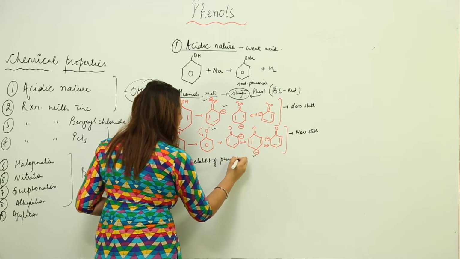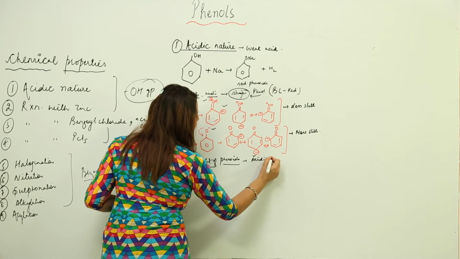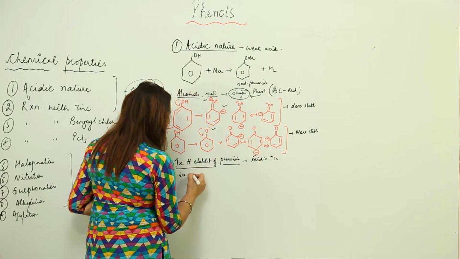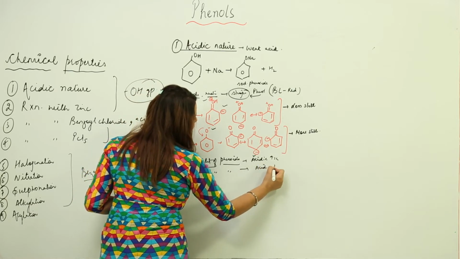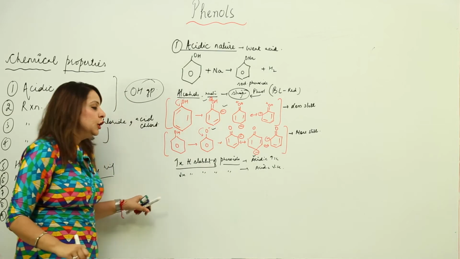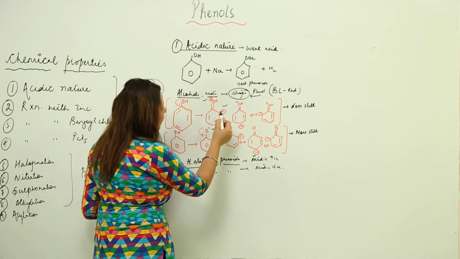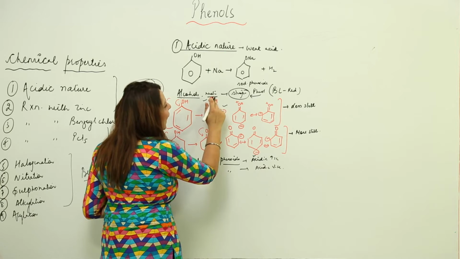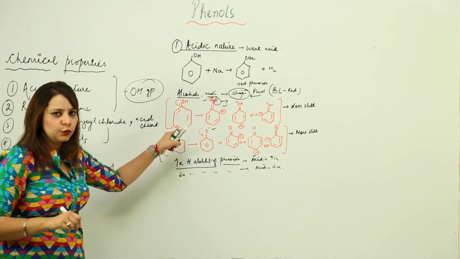any factor which increases the stability of phenoxide ion is going to increase the acidic strength, and any factor which decreases the stability of phenoxide ion is going to decrease the acidic strength. Because we know that here you can see the electrons are moving, so that means it is positively charged, so it is going to attract this shared pair of electrons more towards itself, and as a result the release of proton will be possible. This is what is going to happen here.